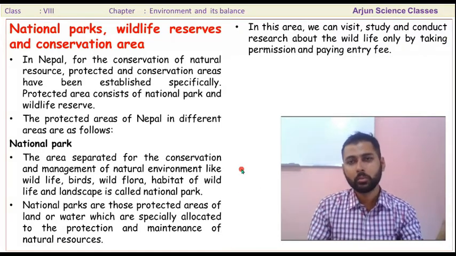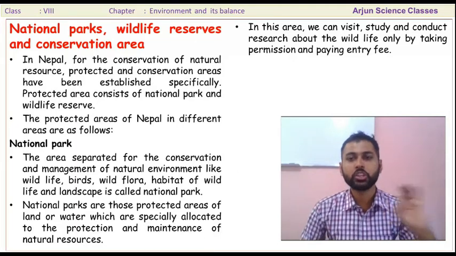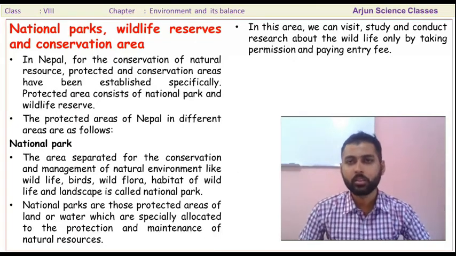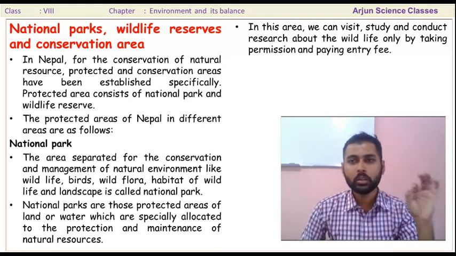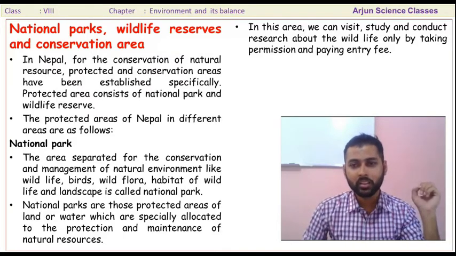We can visit by getting permission. Without getting permission, we cannot enter the national park. Only by taking a pass can we enter.